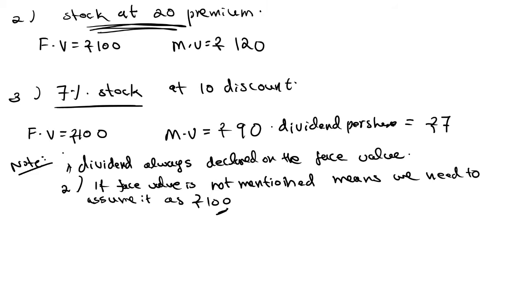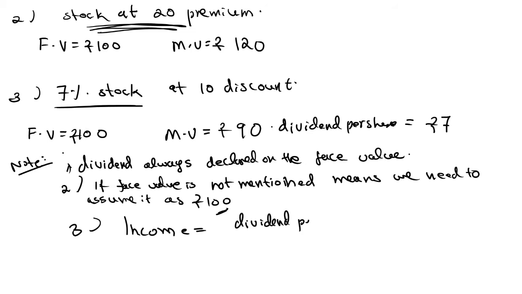It's not necessary that face value is always equal to 100. Face value may be 10 rupees or 20 rupees or 10,000 rupees. It totally depends upon the company. If a company has more net worth, face value may be 1000 or 500 for one share. But if it is not given, then you need to assume the face value of that share is equal to 100 rupees.